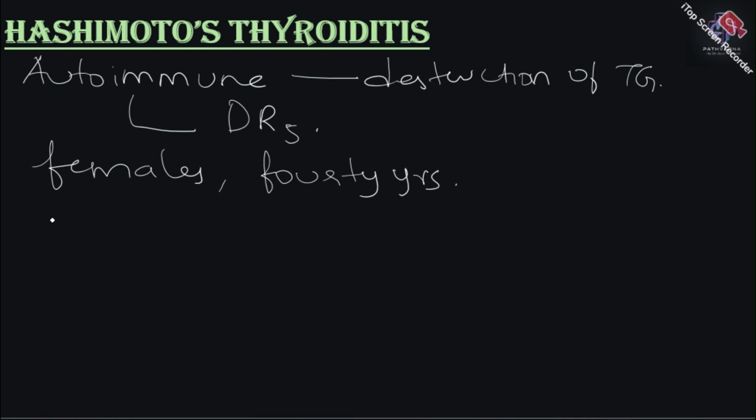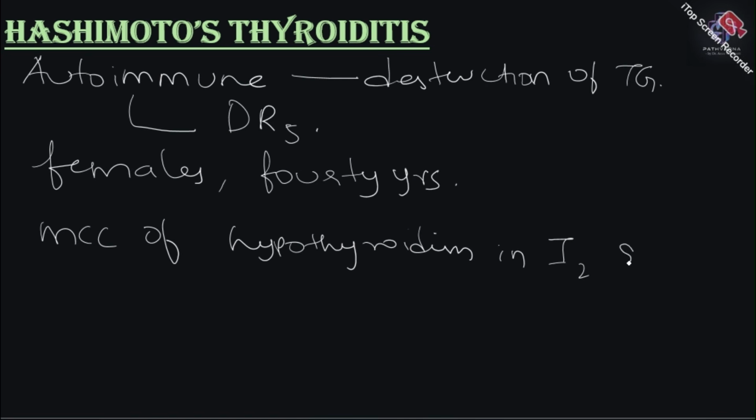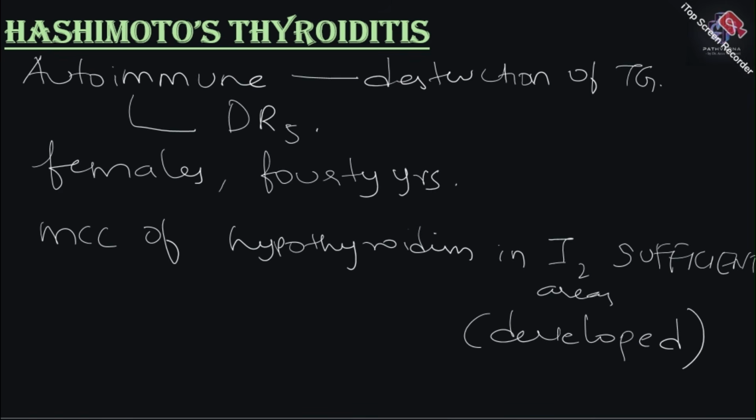Remember, Hashimoto's thyroiditis is the most common cause of hypothyroidism in iodine sufficient areas. Okay, iodine sufficient areas means developed countries. Sometimes they can ask developed countries, sometimes the question can be an iodine sufficient area. So in those cases, autoimmune destruction, which is Hashimoto's thyroiditis, is the most common cause of primary hypothyroidism.